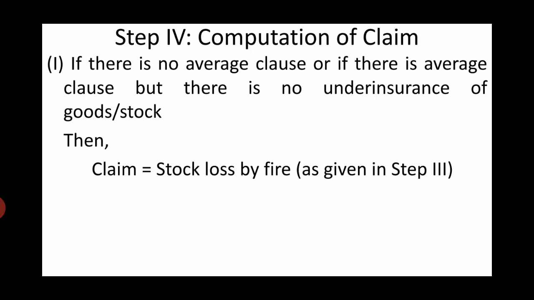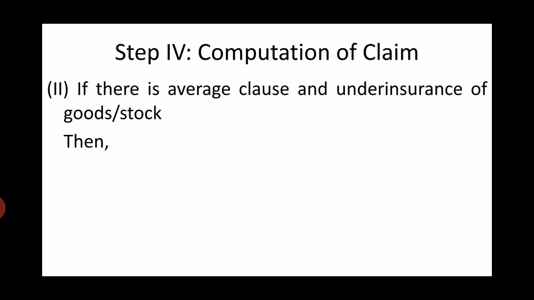Now the figure which we will get from our step number 3, say for example, our loss by fire is rupees 1,25,000. Then in case there is no average clause and no under insurance, then claim is equal to rupees 1,25,000. But if goods are underinsured and average clause is applicable, then situation 2 will be there.